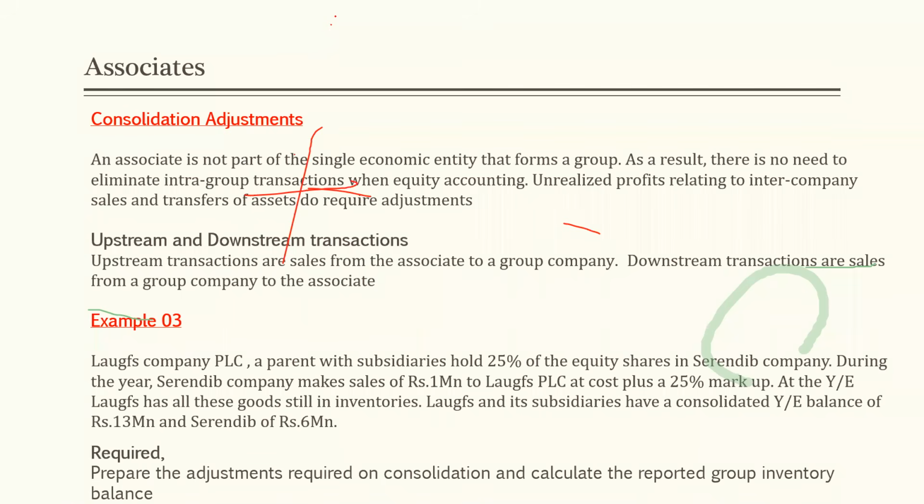Love's Company, this is our company, a parent with subsidiaries, holds 25% of the equity shares of Serendip Company. We have acquired 25% of Serendip Company. Therefore, SC is what? SC is an associate for us.